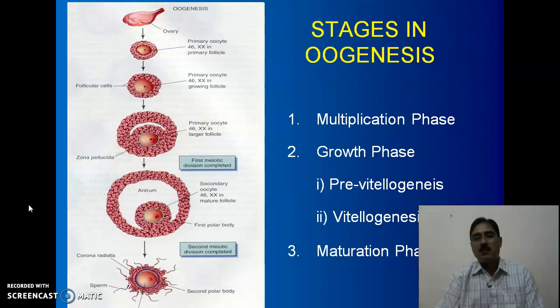Elongated means the time period of the growth phase is much longer than that of spermatogenesis, and this growth phase is divisible into two phases: one, the pre-vitellogenesis, and the second, the vitellogenesis. And the third phase, like spermatogenesis, is the maturation phase.